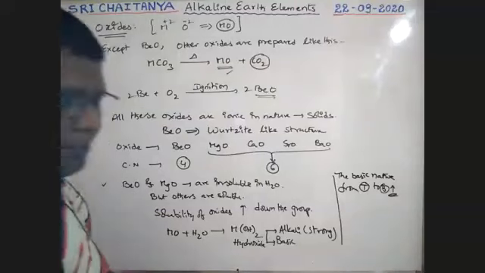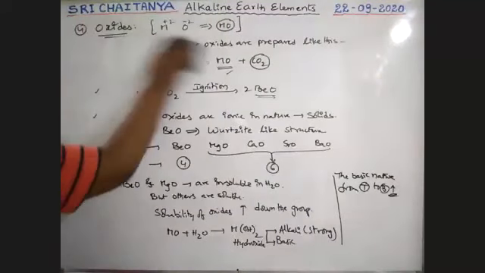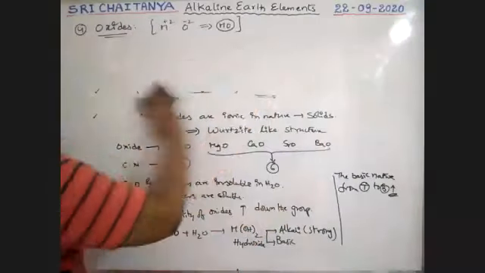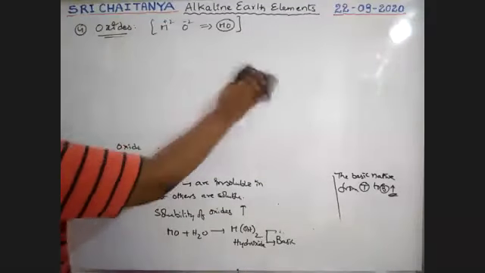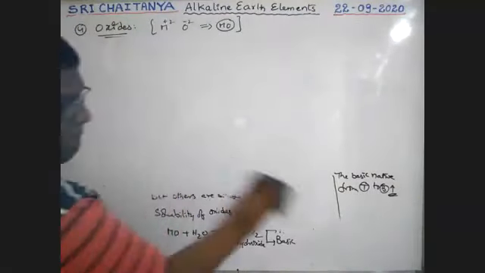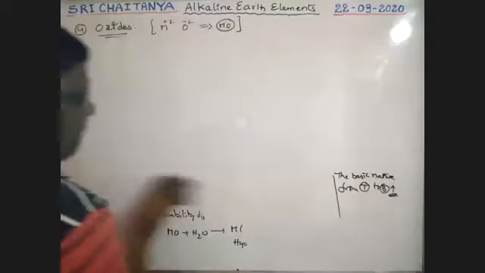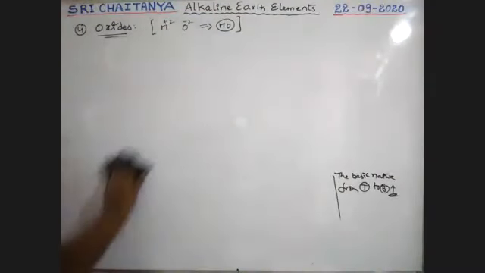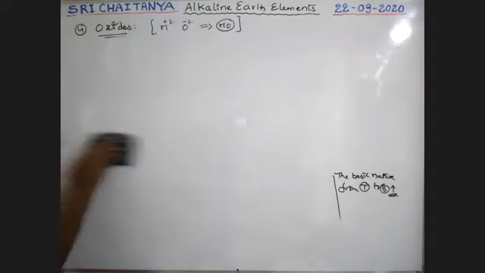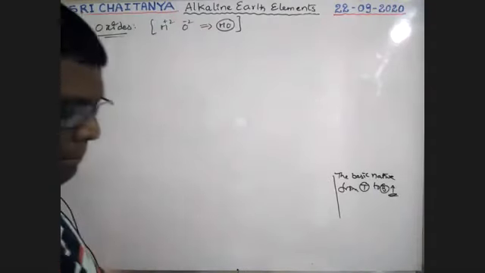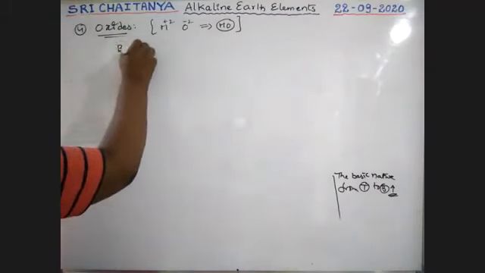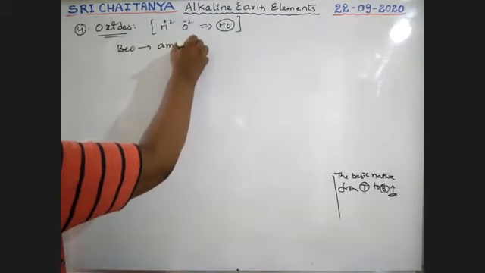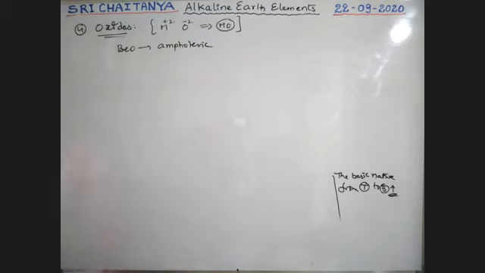See here, boys, beryllium oxide, BeO, is amphoteric in nature and it reacts with both acids and bases.